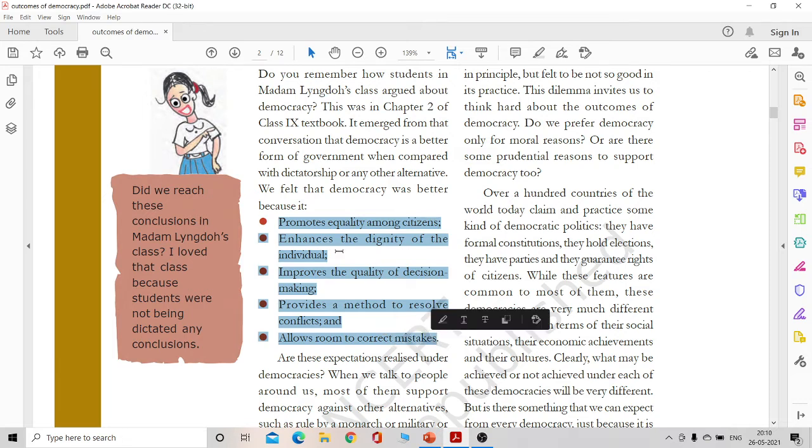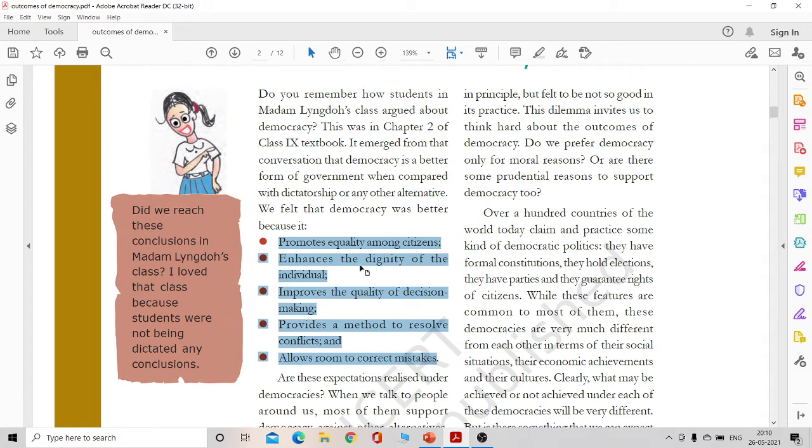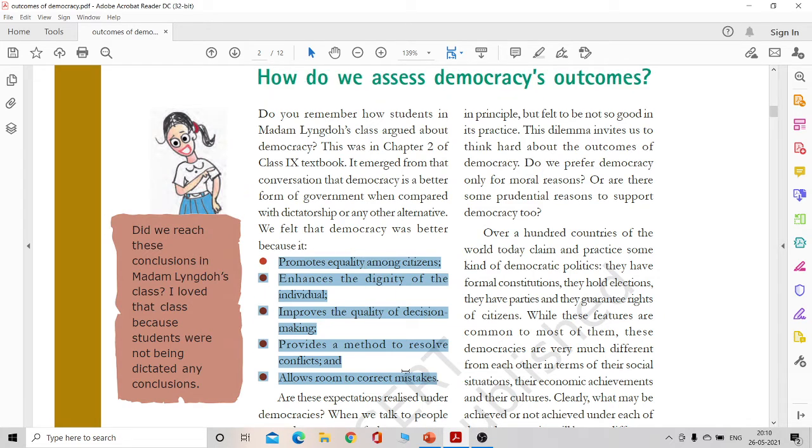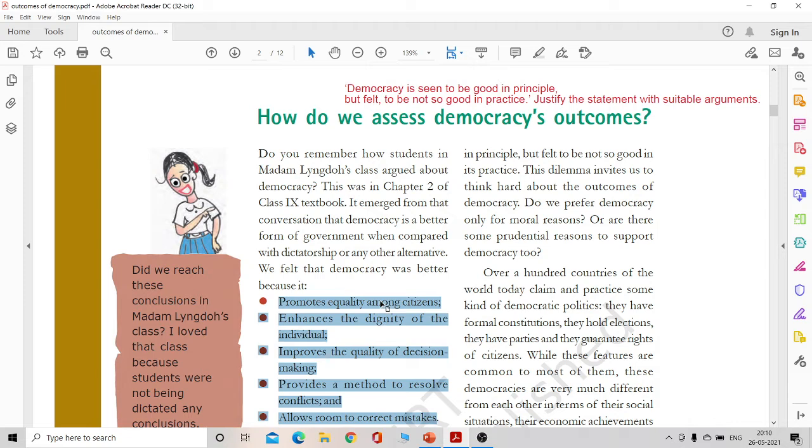So these are your 5 points. Usually this comes as a 3 marker, but if it comes as a 5 marker, you can definitely elaborate upon all of these points. Now, this is the major crux on which the whole chapter is dependent. So the whole chapter will discuss these main issues as far as democracy is concerned.